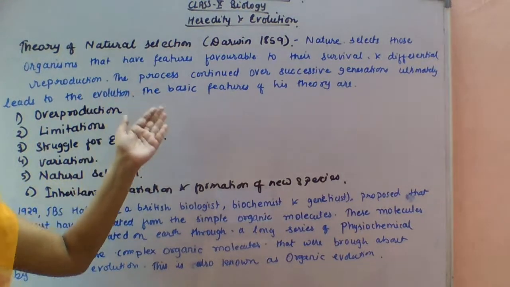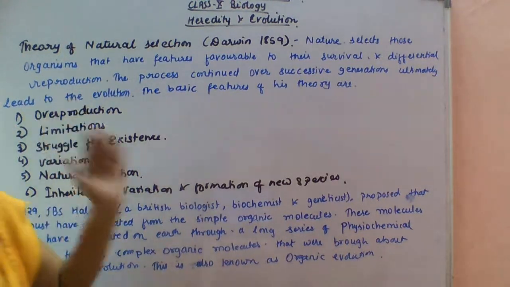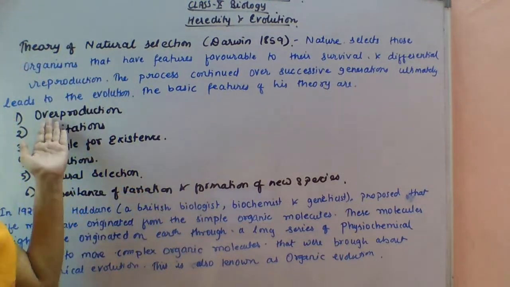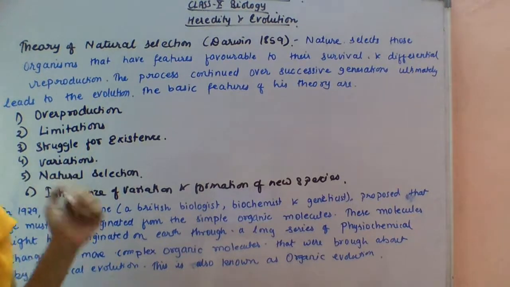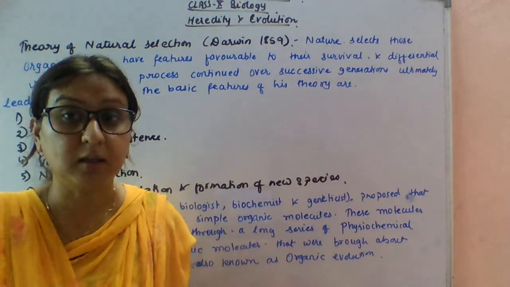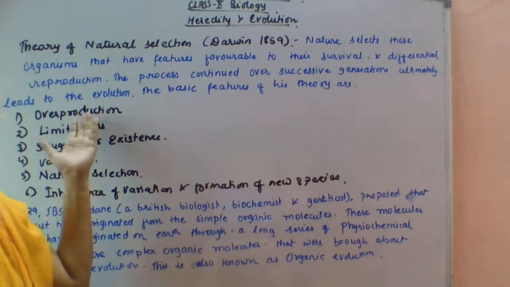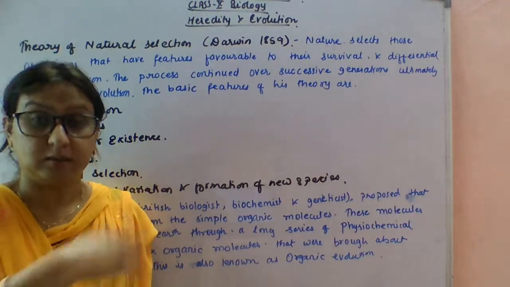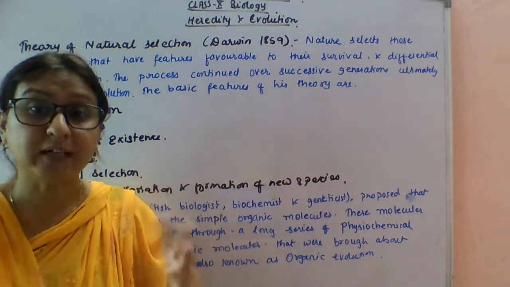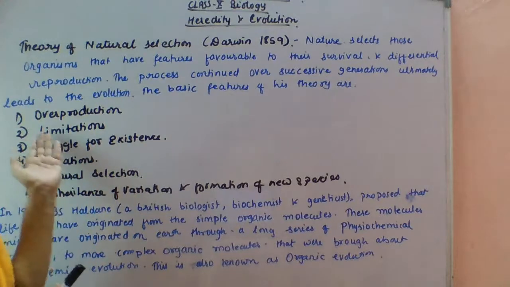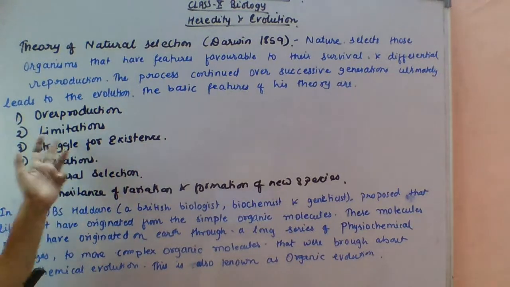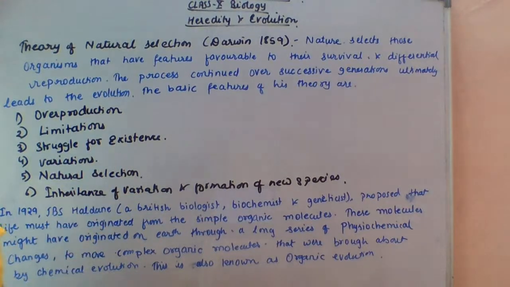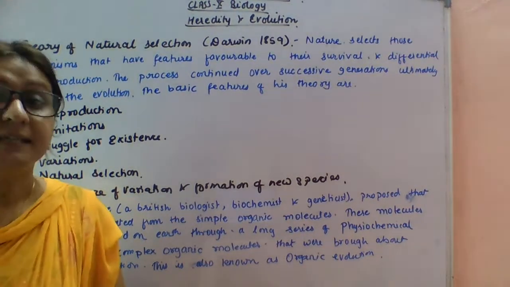So the process continued over successive generations ultimately leads to evolution, and the basic features of this theory are: first is overproduction. Organisms which have high biotic potential can produce a very high number of offspring. That is the point of overproduction. Limitations: there is no increase in the number of members of any population due to limitations of food and space.